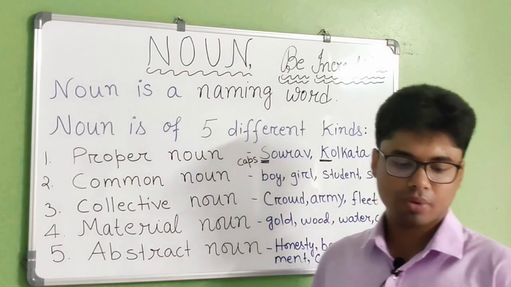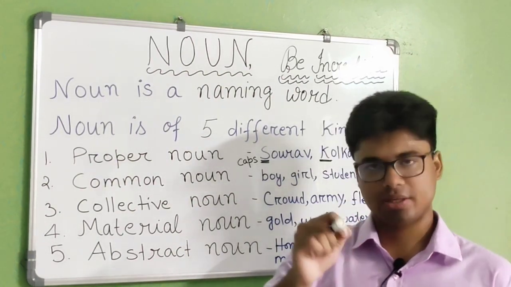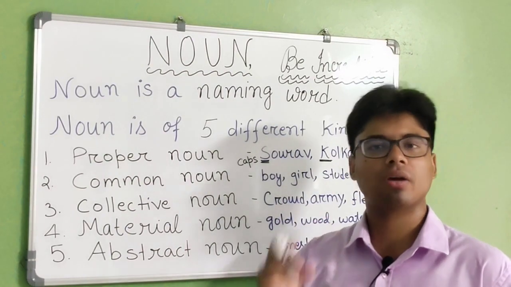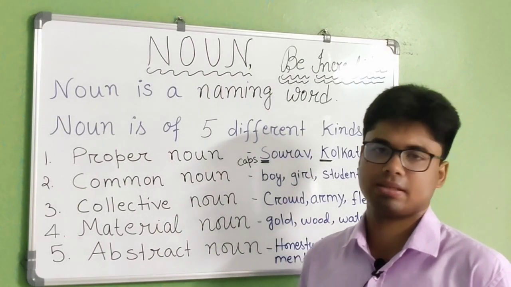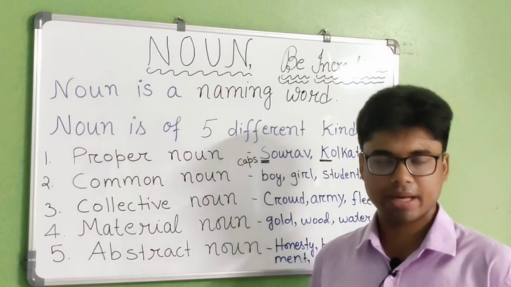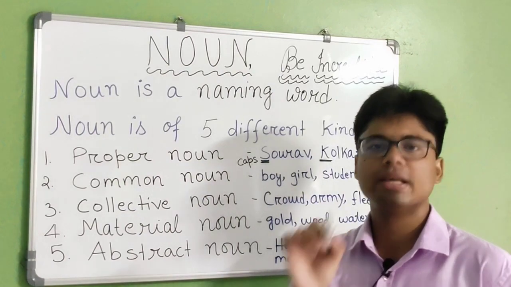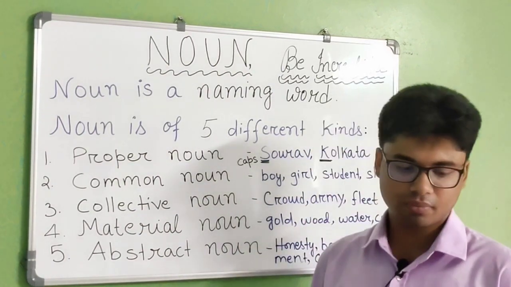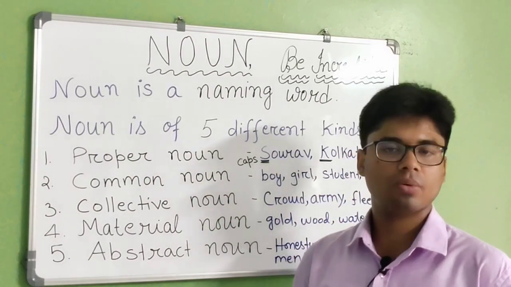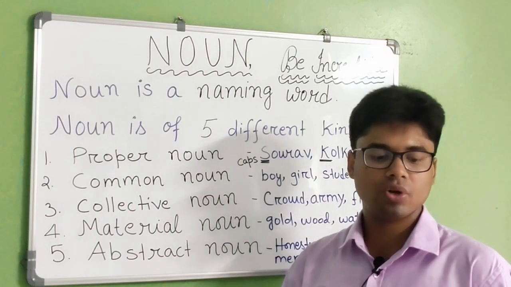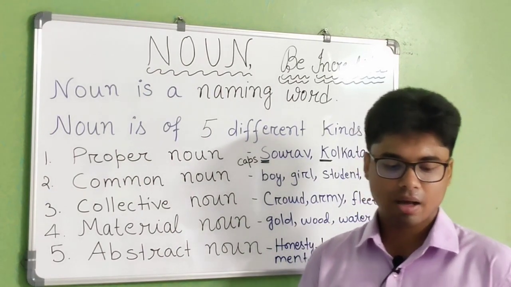Got it? Now I will tell you one sentence and you have to judge what kind of nouns I am talking about. The sentence is: the window is made of glass. Window is what? What kind of noun is it? Window is your common noun. Now, glass: the window is made of glass. Glass is a material noun.